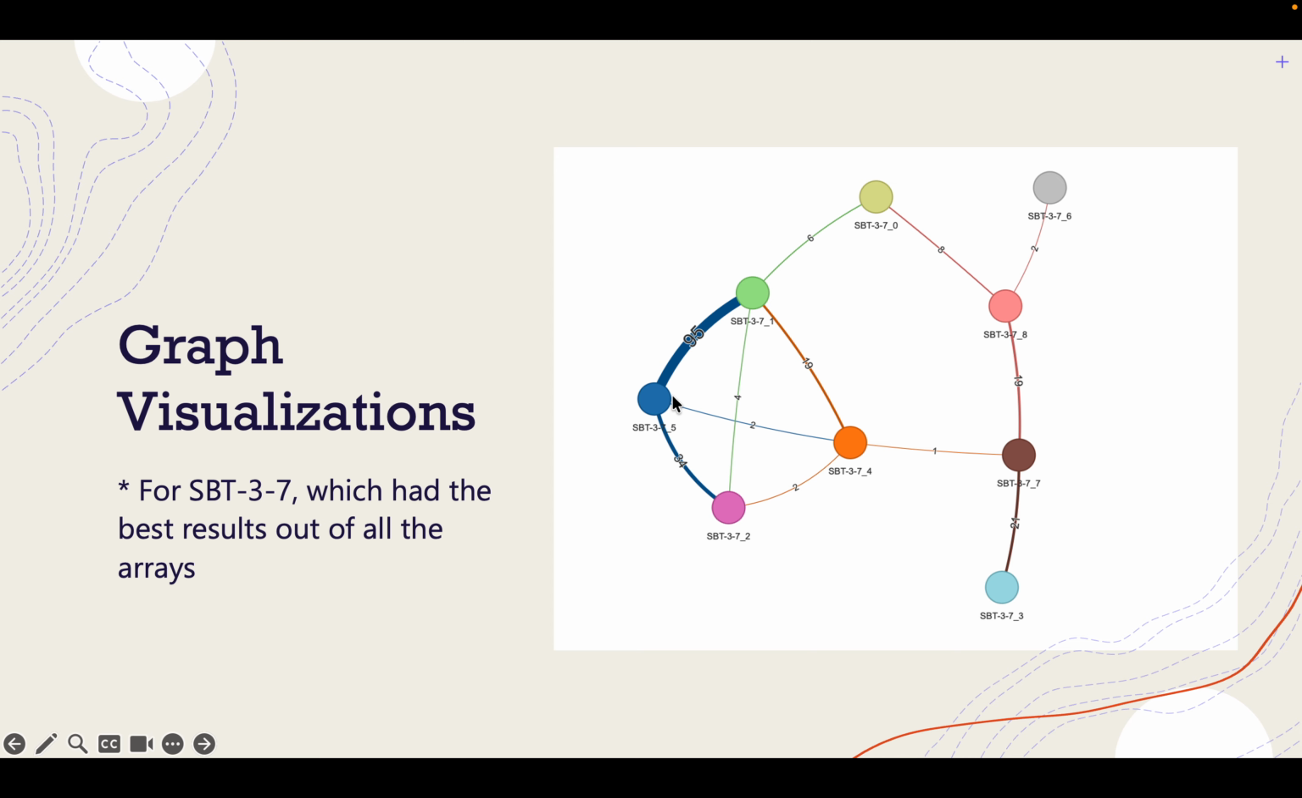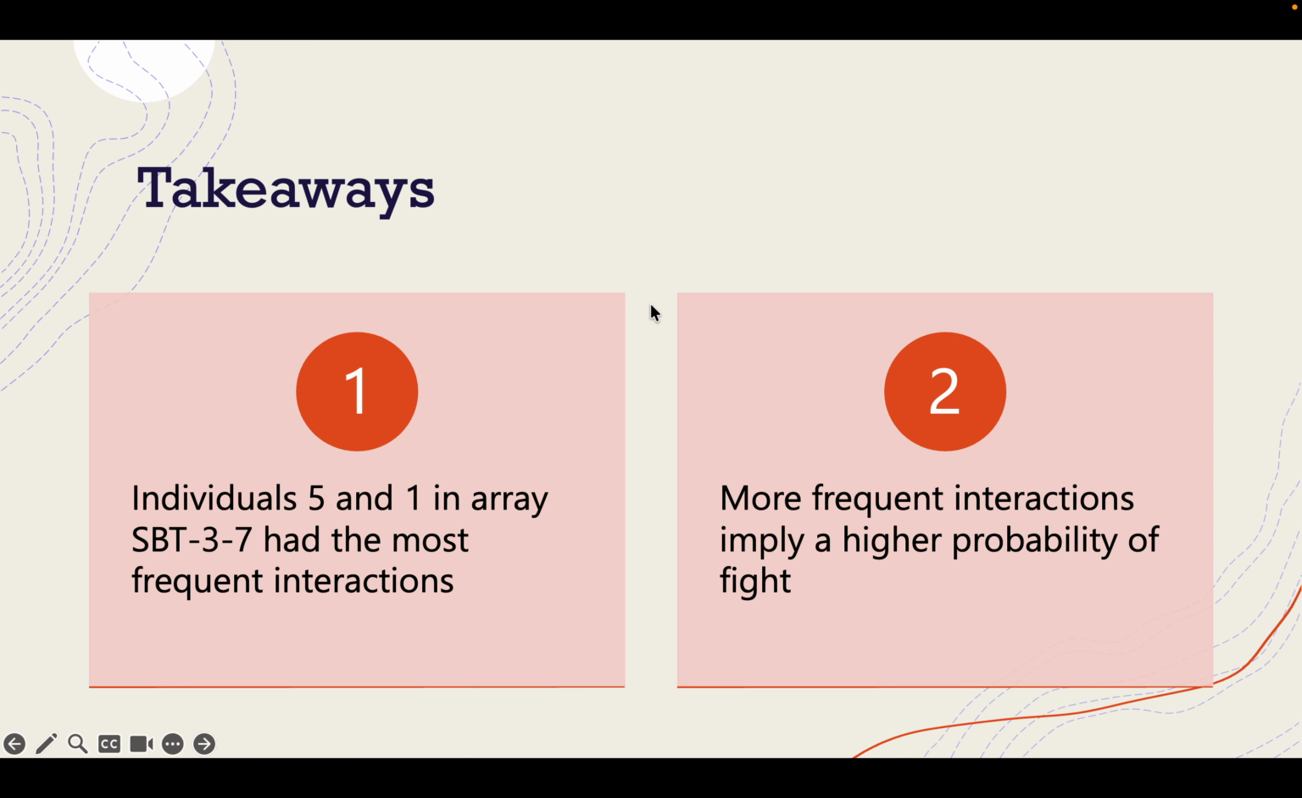You can see that there's higher density here, and the key takeaways are that different individuals have different amounts of interactions, that these two individuals had the most frequent interactions, and that more interactions imply a higher probability of a fight.